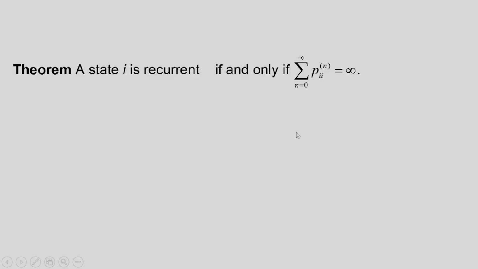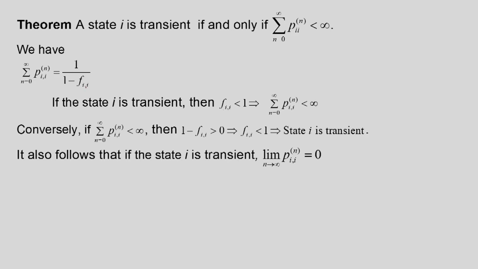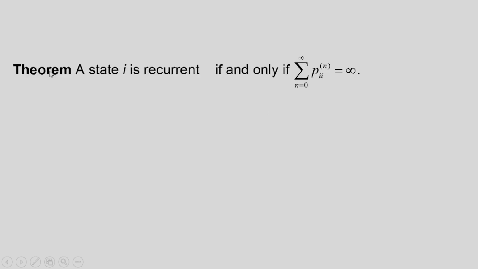Now, from the same expression, if f_i is equal to 1, that means if the state is recurrent, then this term will become infinite. Therefore, this left hand summation will become infinite. So, we can state that a state i is recurrent if and only if the summation of p_ii^(n) is equal to infinity, because if it is less than infinity, then it is transient. Therefore, it will be recurrent from this earlier expression.